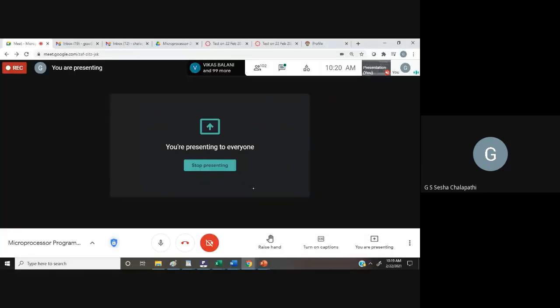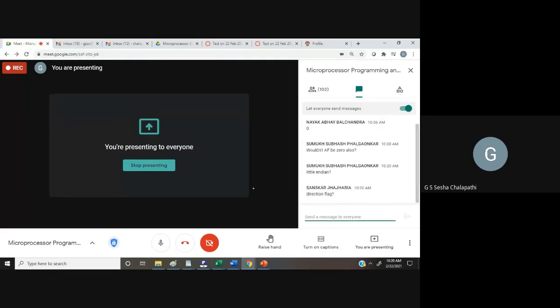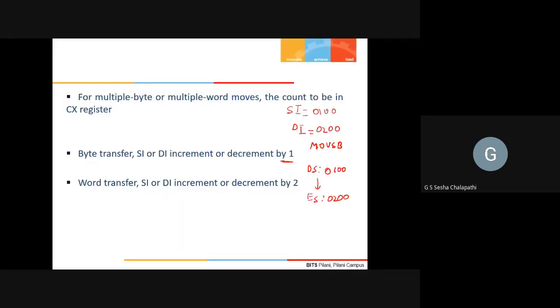Now, what will decide whether I will increment or decrement? Any guesses? Let me see how much you remember from previous lectures. How do I know whether I have to increment or decrement? Who will tell me? It's not about little endian or big endian. It's the direction flag, right? Good. So it will be the direction flag which will tell me.